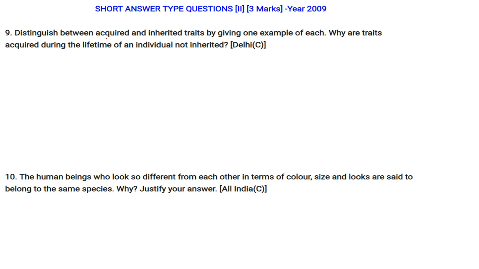Distinguish between the acquired and inherited traits by giving one example of each. Why are traits acquired during the lifetime of an individual not inherited? Now your eyes are brown in color. Your father has brown eyes. This is what you inherit from your father. But you learn guitar, or say you eat so much that you become fat. Now this is your acquired trait. I hope you got the idea.